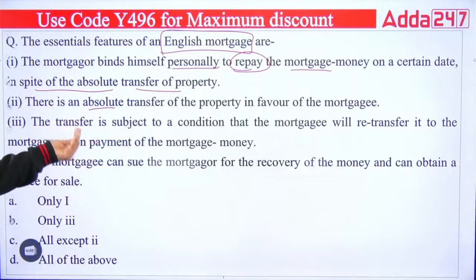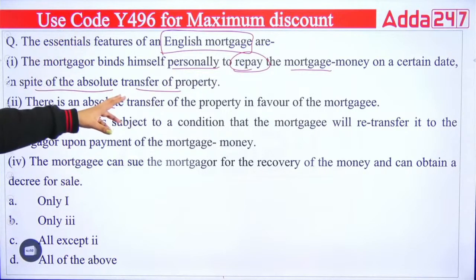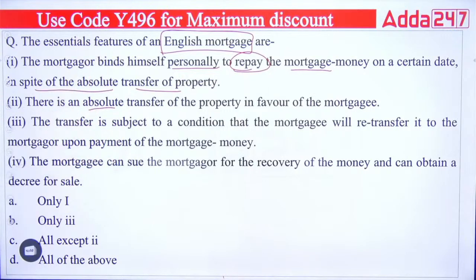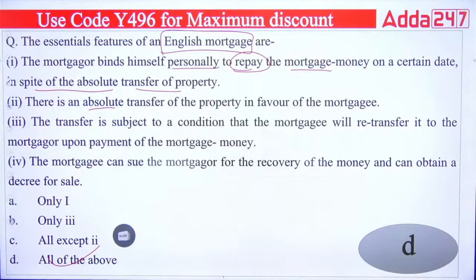If I have taken a loan from the bank, I have given the English mortgage to the bank. If I repay the loan on time, the bank has to return my property, the mortgage, to me when I return the money I have taken from the bank. So third is also true. Fourth is saying the mortgagee can sue the mortgager for recovery of the money and can obtain a decree for sale. This is also true. The bank can file a case on me for the recovery of its loan. This is true. It means the right answer will be A, all of the above.